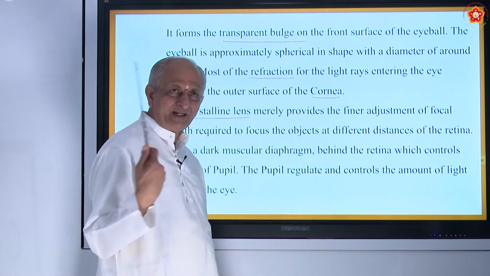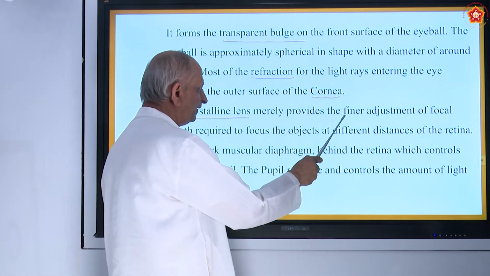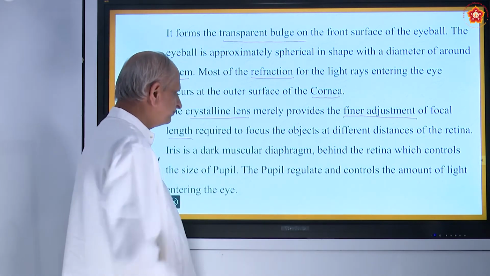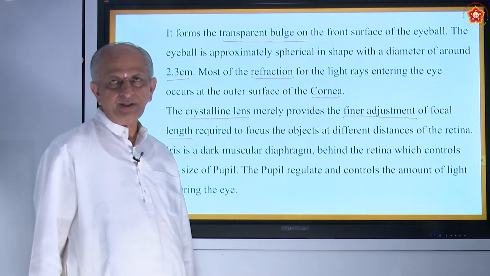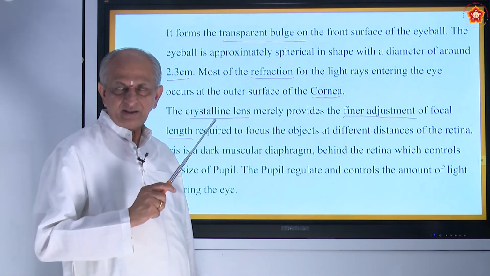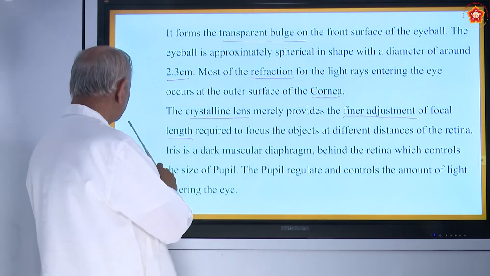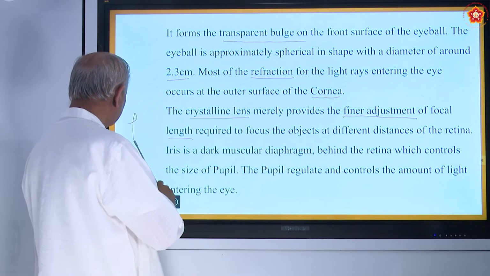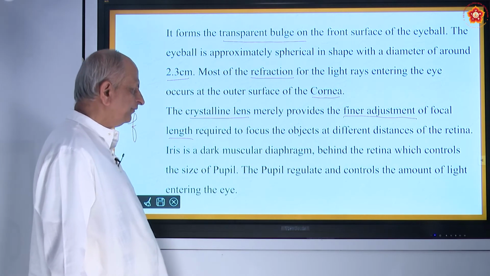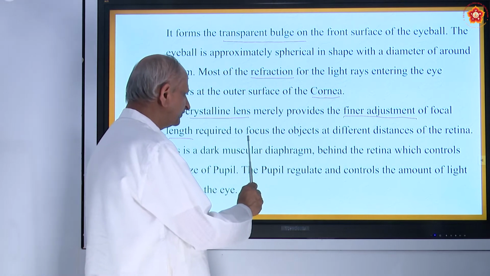So there is a beautiful arrangement of adjustment inside. That is what is called the finer adjustment of focal length. What is focal length? The distance between the optic center and the principal focus. The distance is called f. We already studied in the previous chapter, denoted by the letter f. So the focal length of the objects, that is what is called focus.